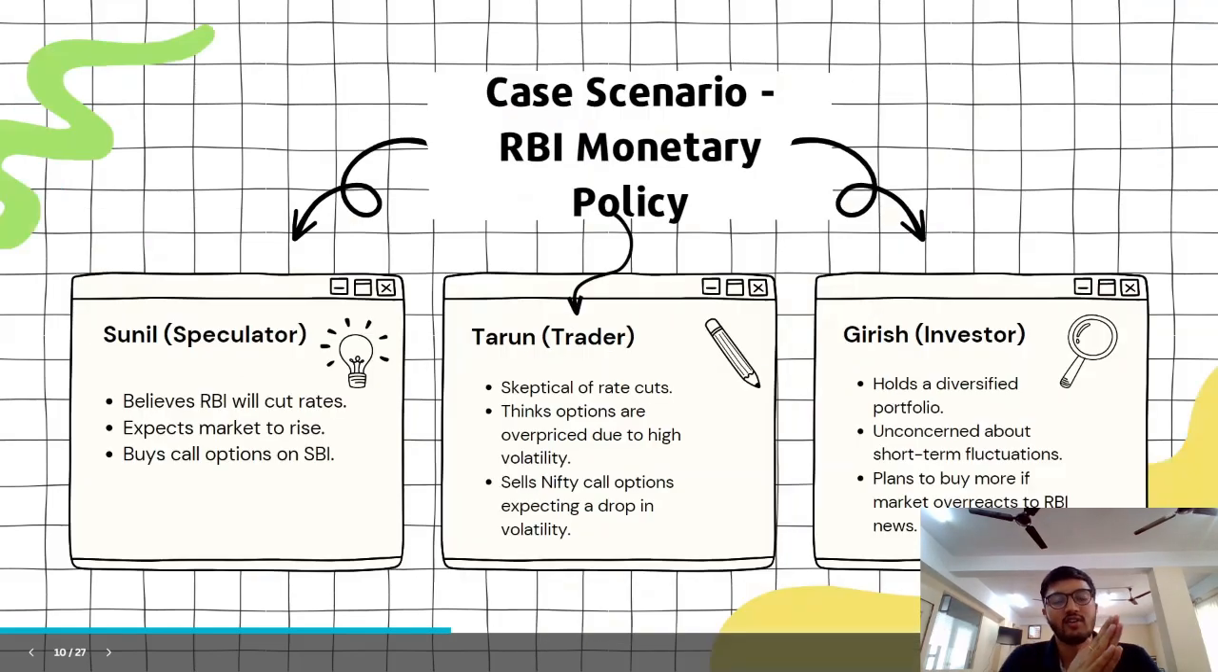Let's take a scenario of the RBI monetary policy. To keep it very simple at this particular level, RBI maintains some kind of repo rate.